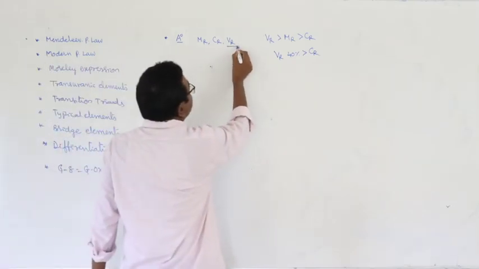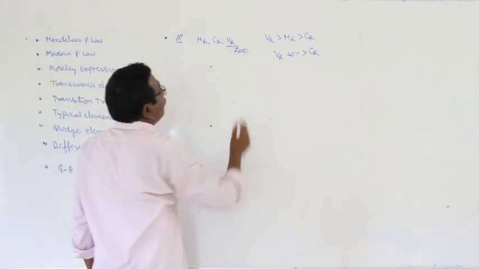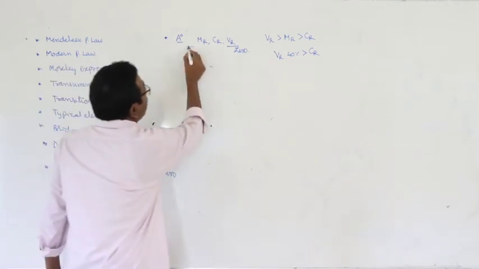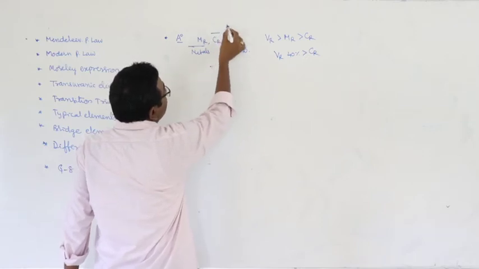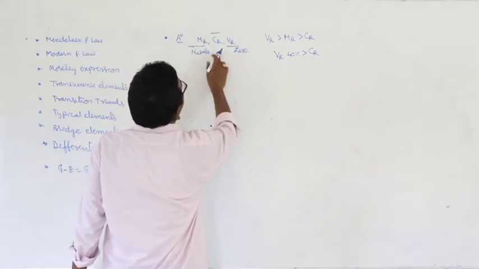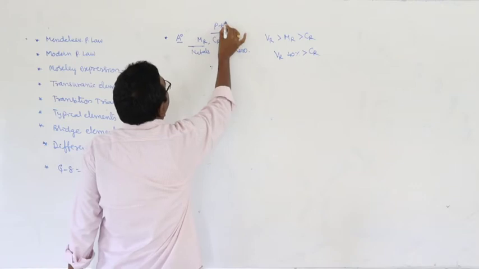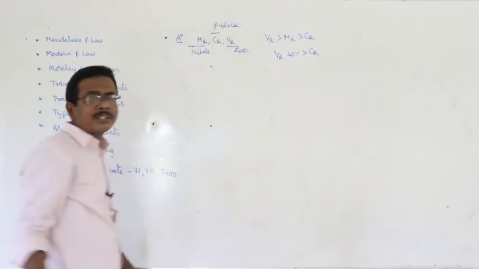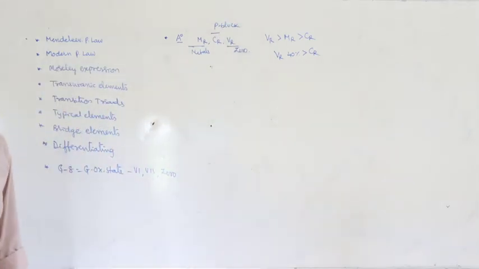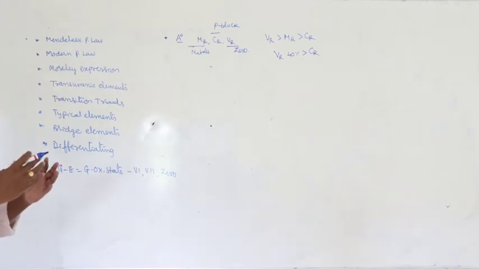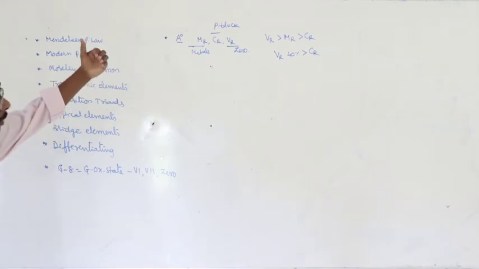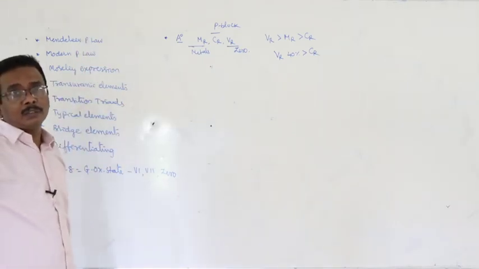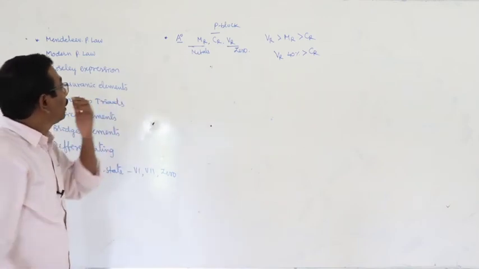And van der Waals radius is applicable for only 0 group elements. Metallic radius is applicable for only metals. And covalent radius is applicable for only P block elements. How can you understand all those things? By thoroughly understanding the concept given by the teacher, and also when you properly go through the books. This is about the atomic radius.